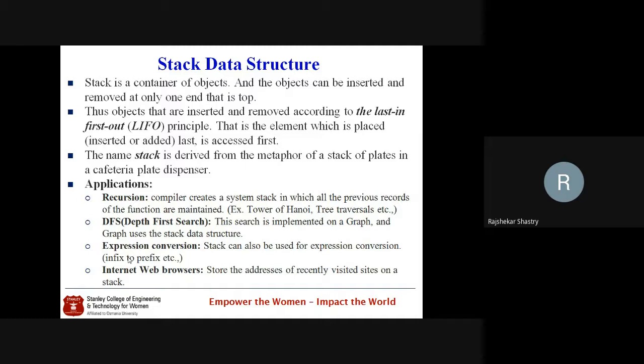But when they are implemented internally, the compiler will convert that infix notation either into prefix or postfix, depending upon the model in which that particular compiler is implemented. And once it is converted into prefix or postfix form, that will be evaluated. For that conversion, infix to prefix or prefix to postfix, any type of conversion, we take a stack again to convert.